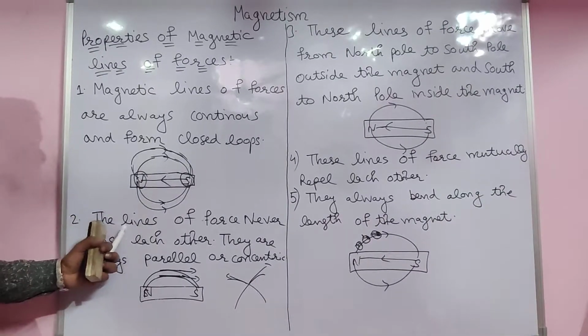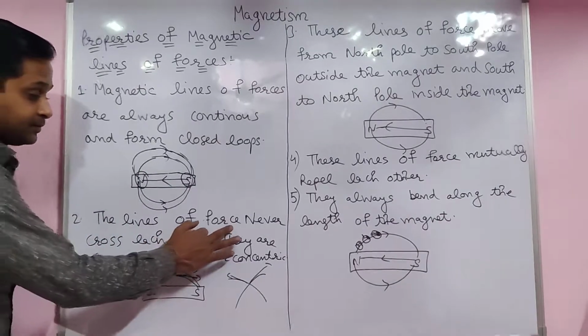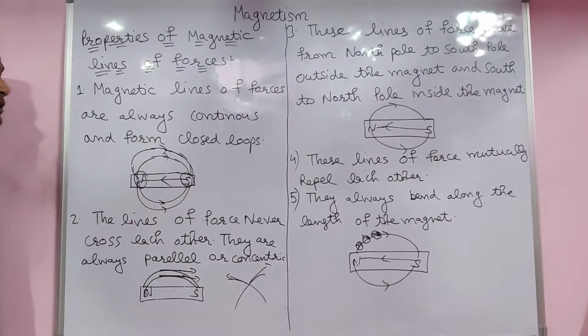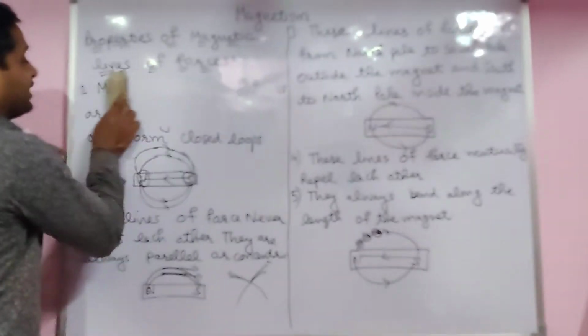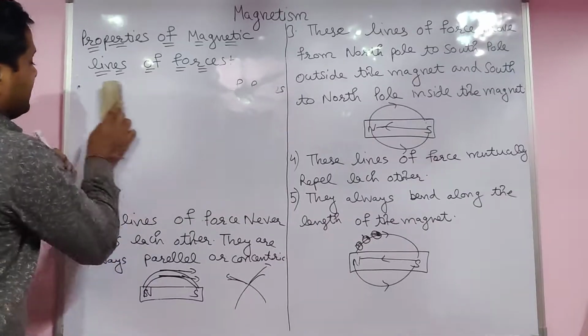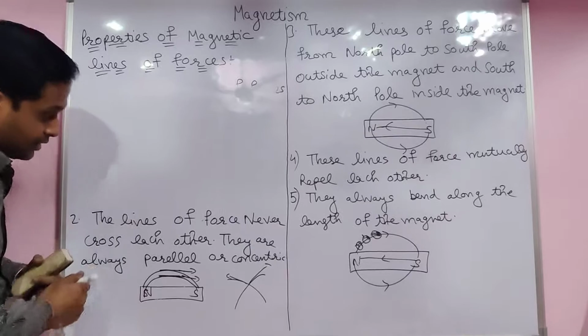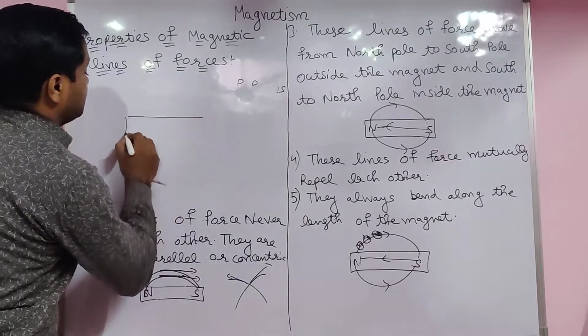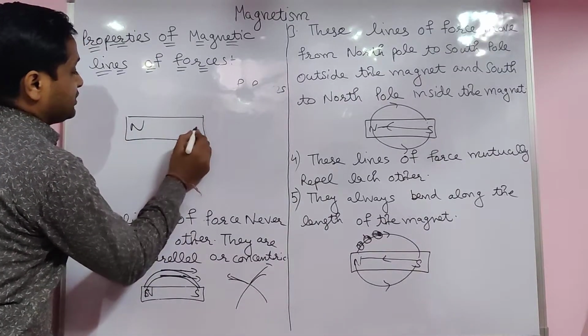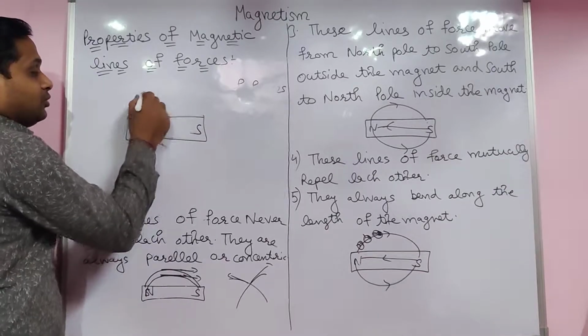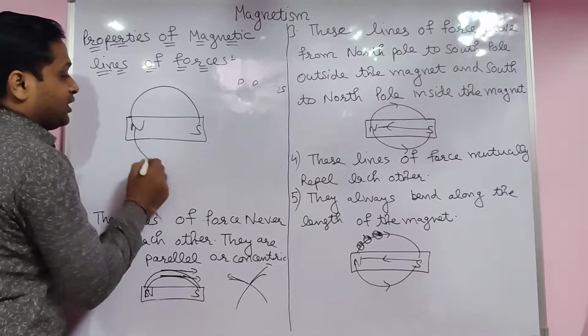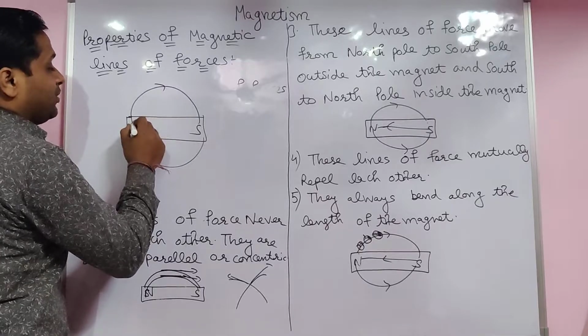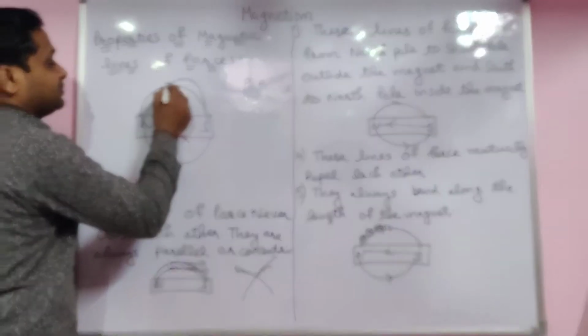Second property: the lines of forces never cross each other. What does it mean? Yes, see there. Never cross each other. This is the north, this is the south. Magnetic lines are always like this, not crossing each other. Why?